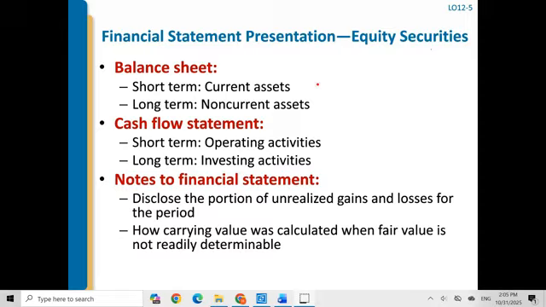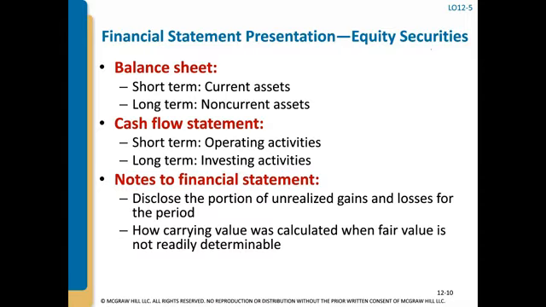Okay, let's talk about the financial statement presentations for equity securities. The equity investment for which the investor does not have significant influence, so that means under 20%, gets classified this way on the balance sheet. They are classified as either short-term or long-term, depending on how long the investor intends to hold those stocks as investment.